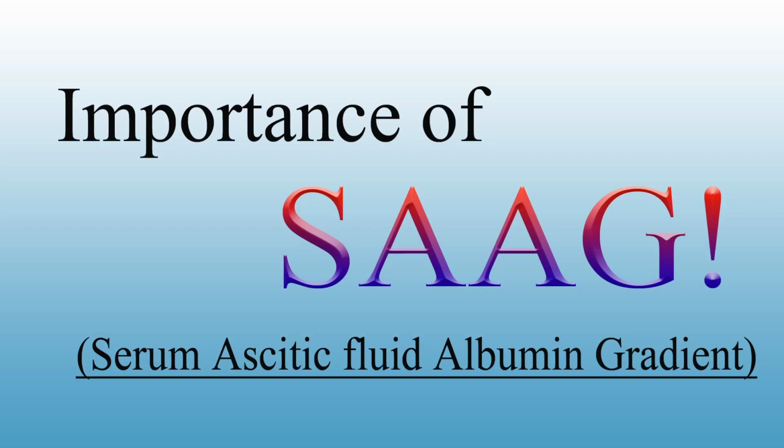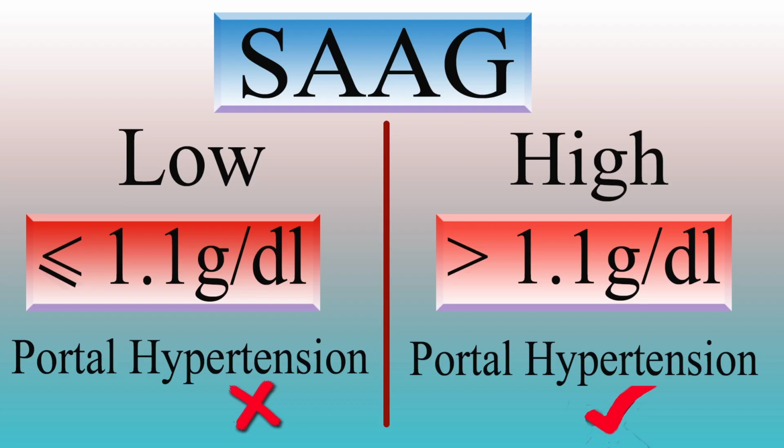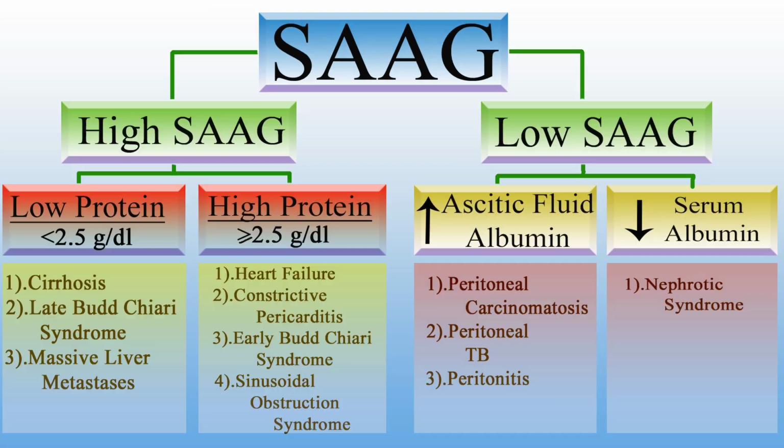Then coming to SAG. What is SAG? Serum ascitic fluid albumin gradient, which is used to determine the cause of ascites. SAG can be calculated by subtracting ascitic fluid albumin from serum albumin. If SAG is less than 1.1 gram per deciliter, this low gradient indicates the cause of ascites is not associated with portal hypertension. If SAG is greater than 1.1 gram per deciliter, it strongly indicates portal hypertension.